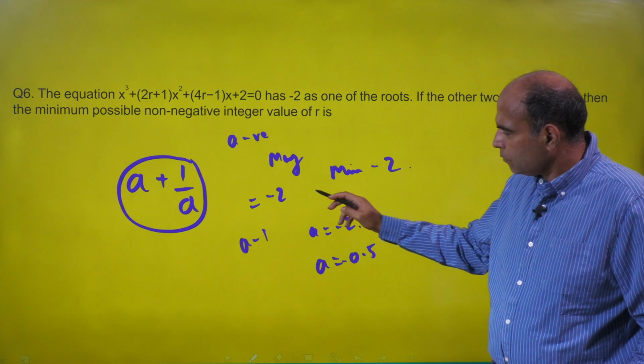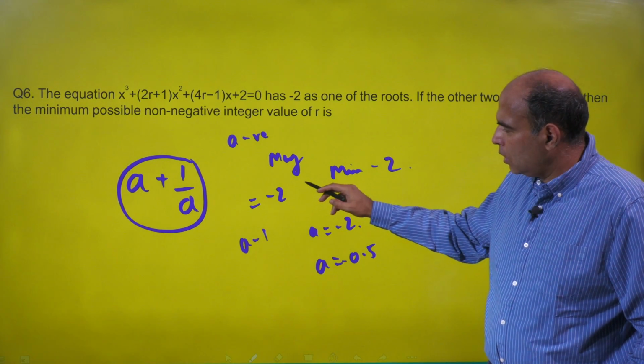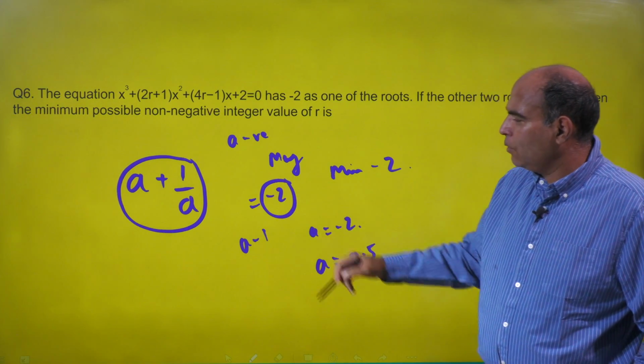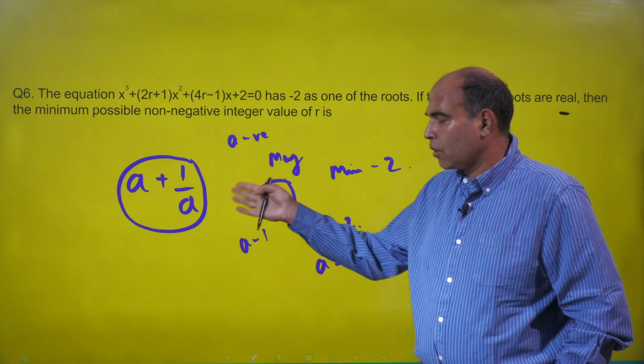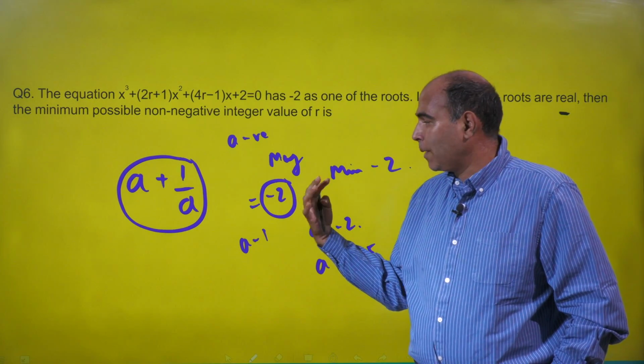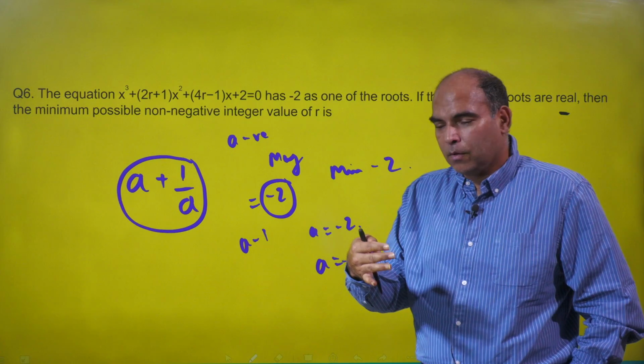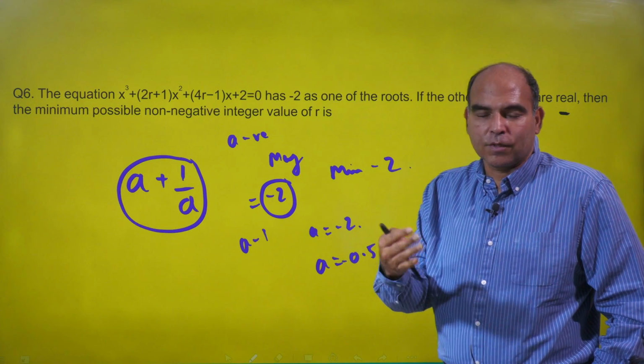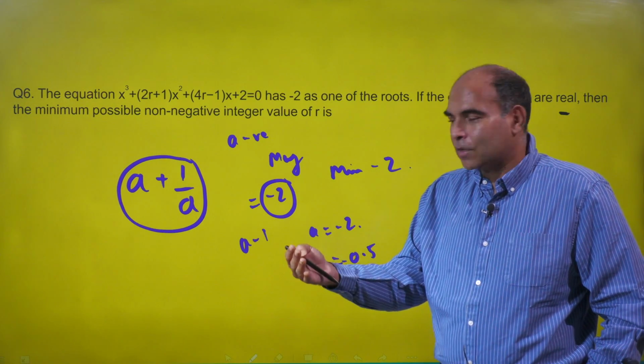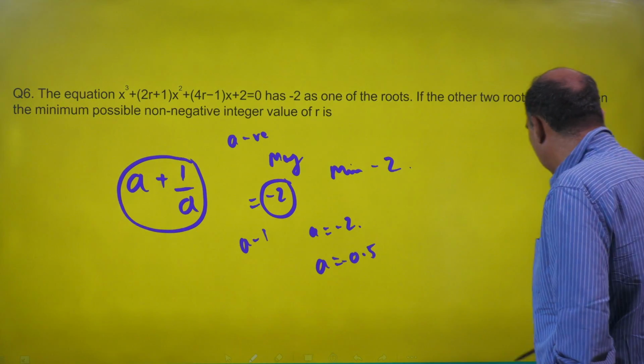So this minus 2 is the maximum value that you can actually create out of this. When you're talking about maximum on the negative side, you cannot go higher than minus 2, which is minus 1.9, minus 1.8, minus 1.7 and so on. So that is the logic here.